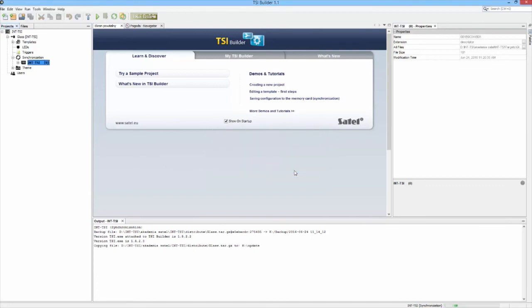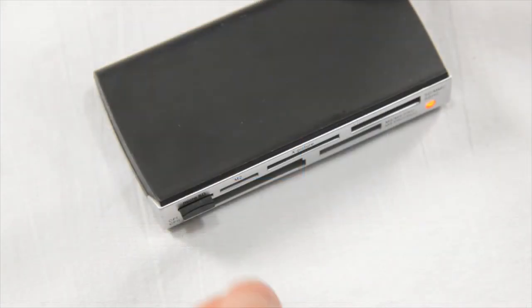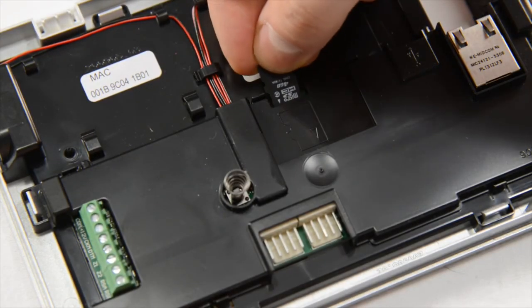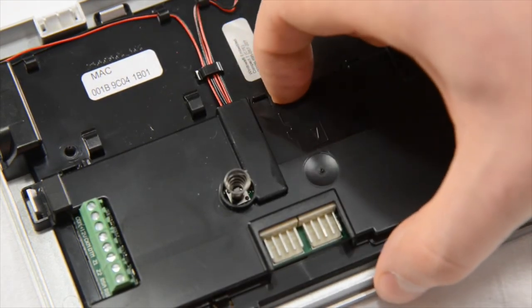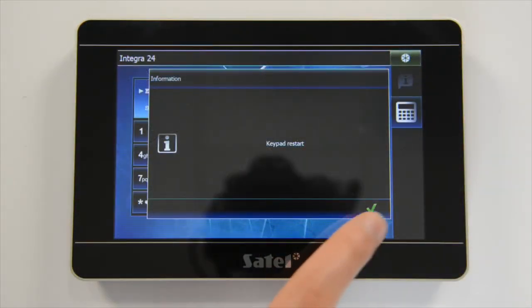Information about the process of synchronization will be displayed in the result window. Its successful completion will be confirmed by a suitable message. The memory card can now be removed from the computer and inserted back into INT-TSI keypad. After restarting the keypad, the update will be loaded.